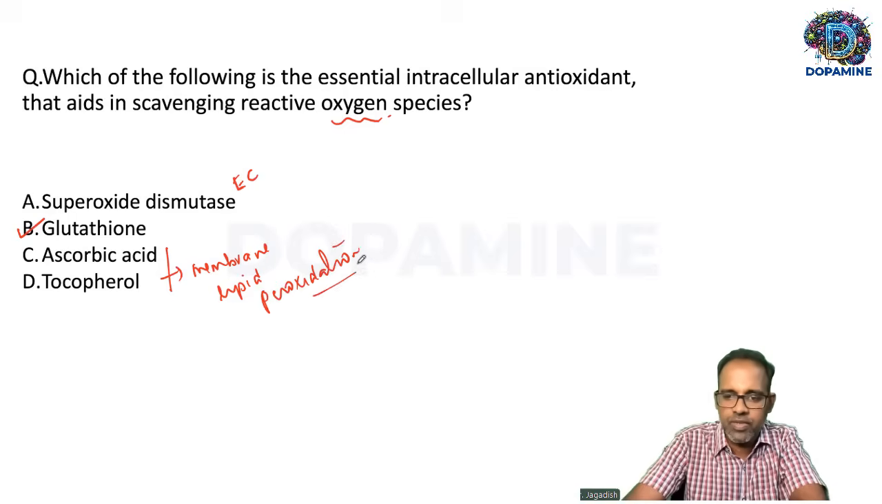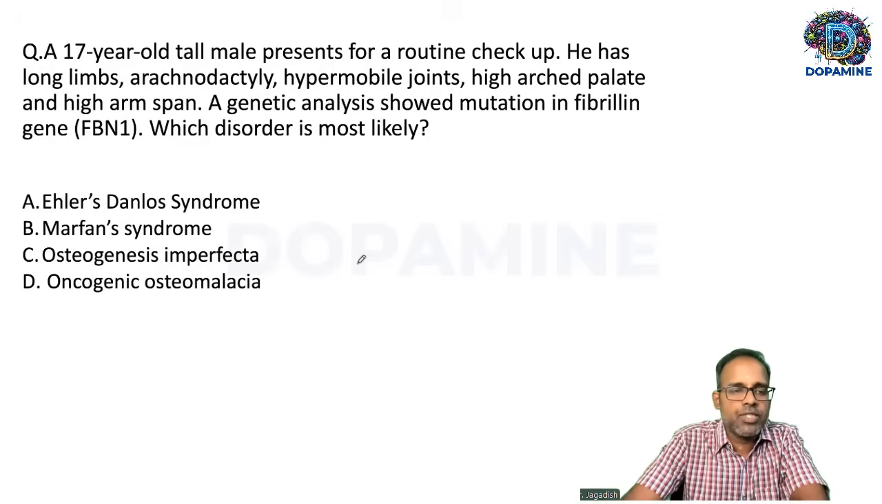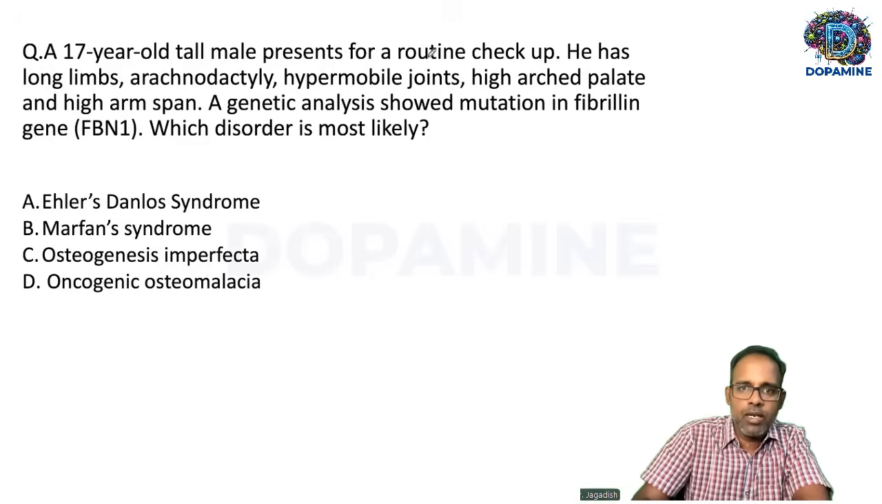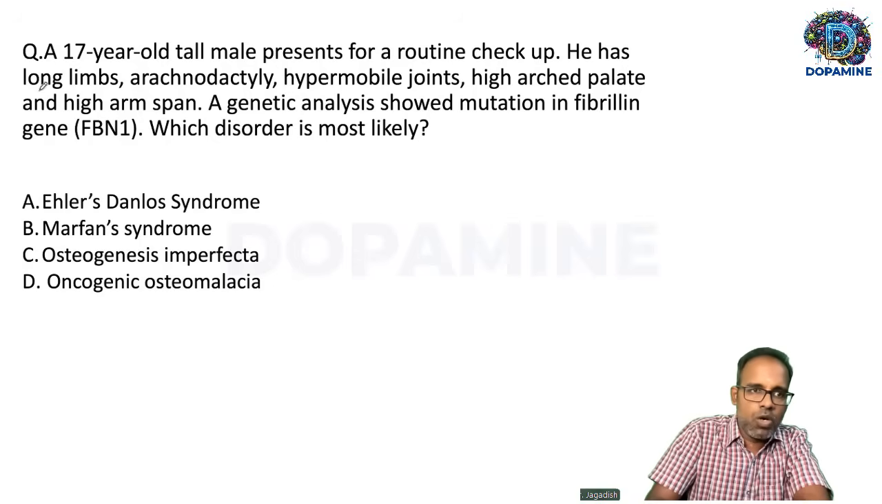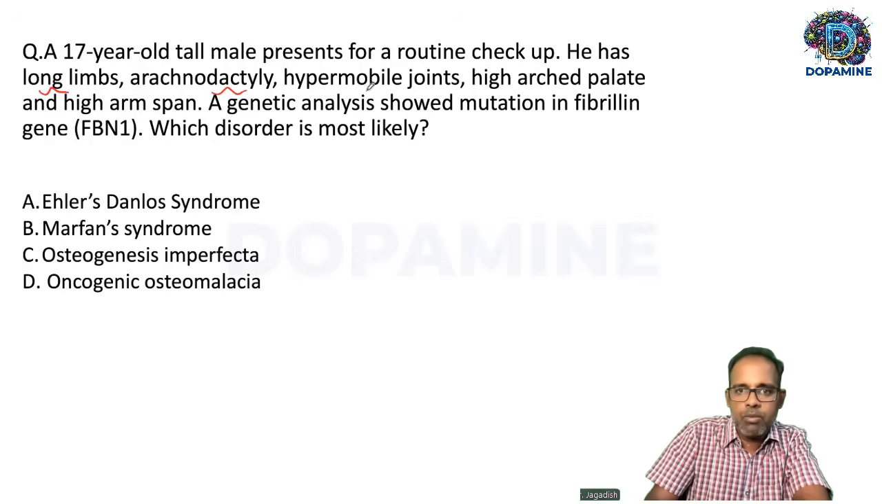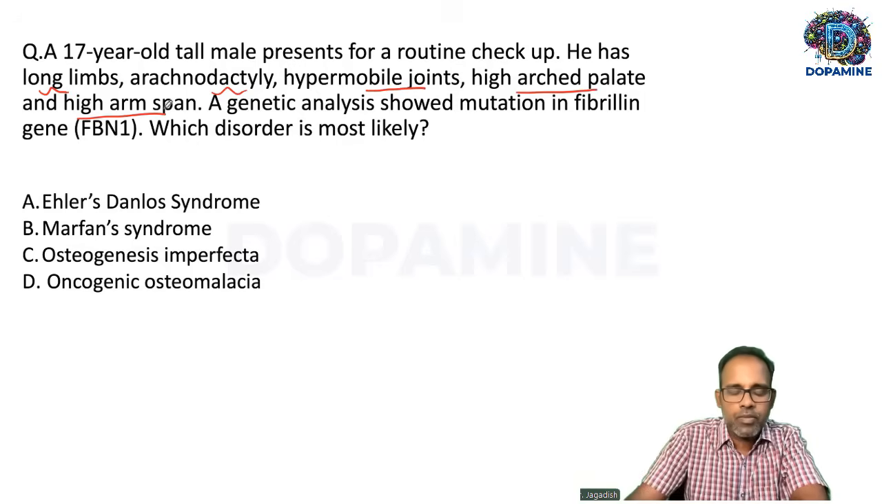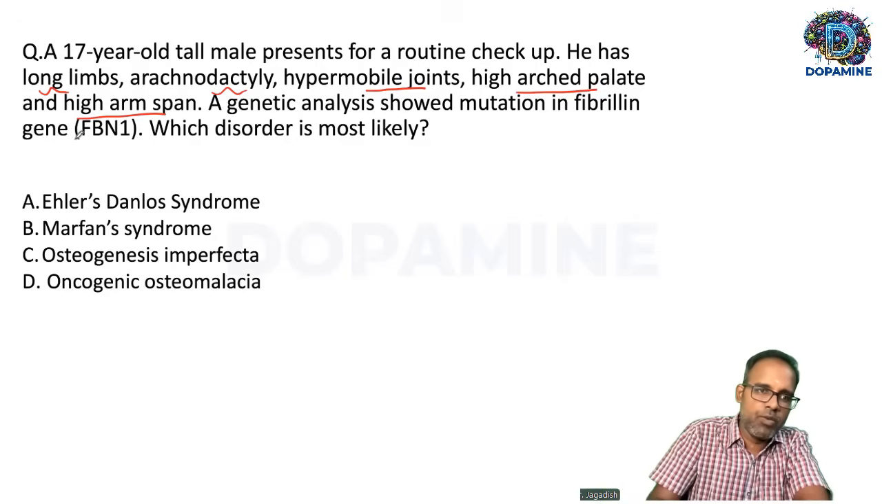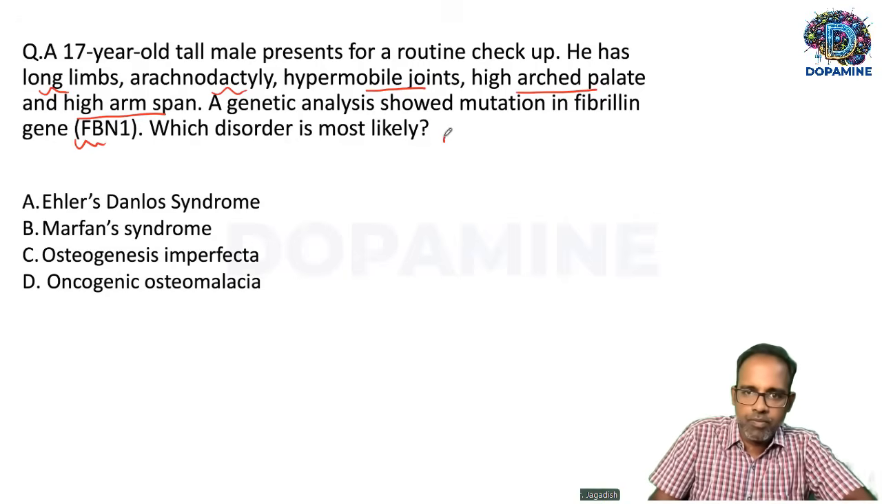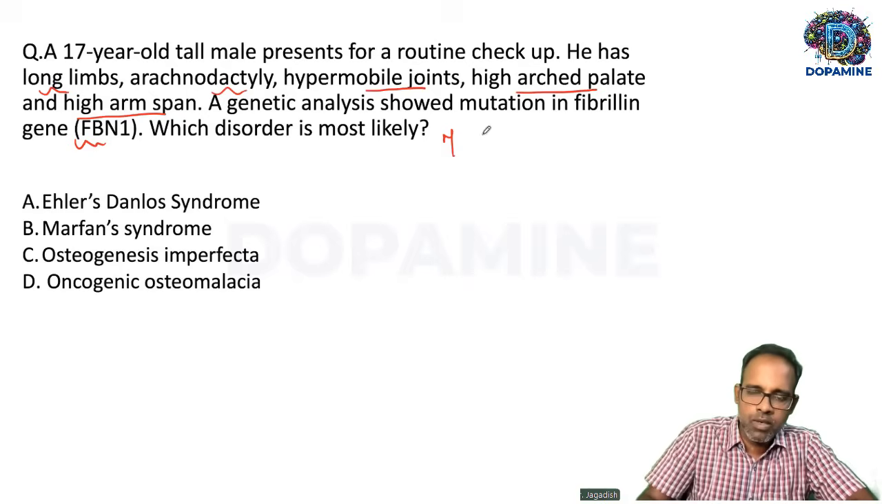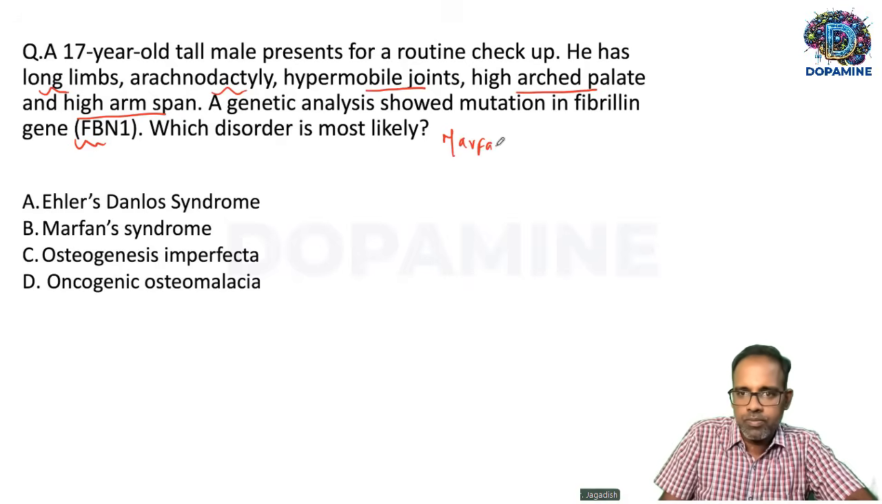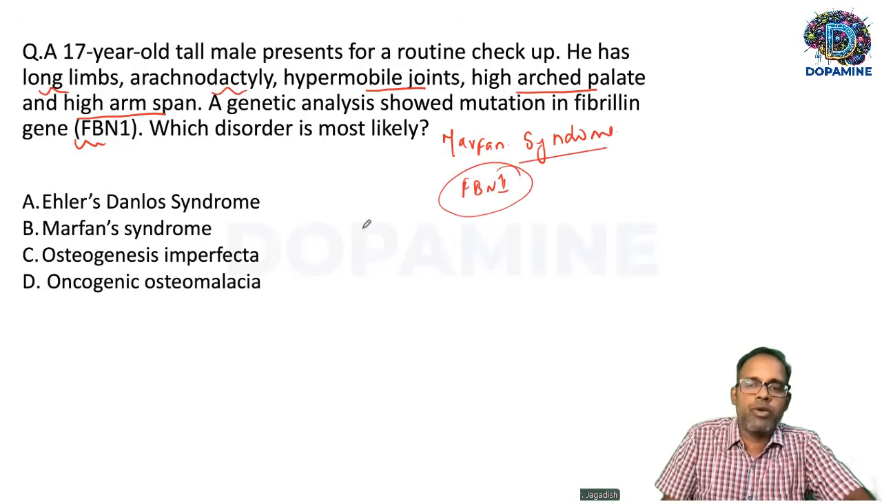This is a slightly difficult question. Next question. A 17-year-old tall male presents for a routine checkup. He has long limbs, arachnodactyly, hypermobile joints, high arched palate, and a high arm span. Genetic analysis showed mutations in the fibrillin 1 gene. It's a straightforward question. This is a case of Marfan syndrome. The clue is all these features plus fibrillin 1 gene mutation. That's it. So this is a case of Marfan syndrome.